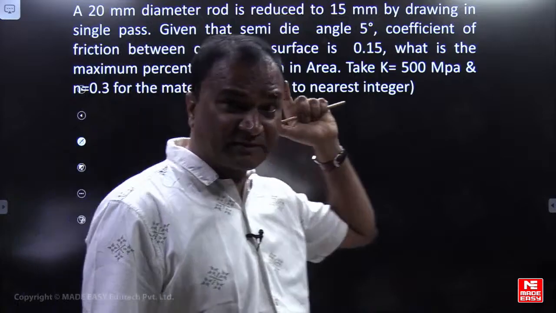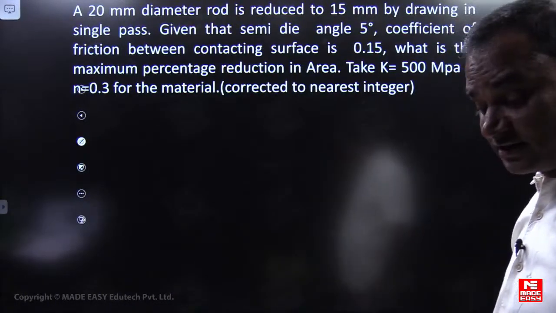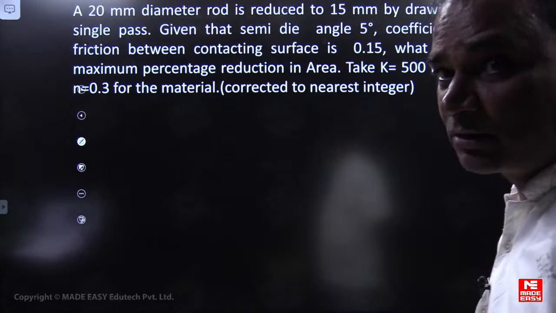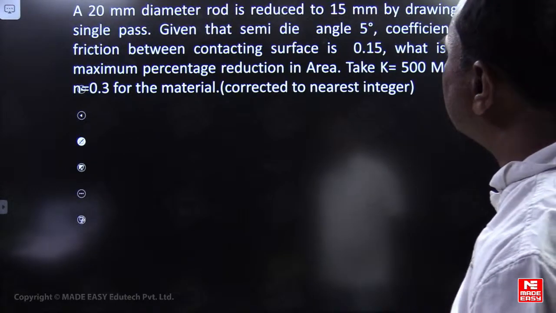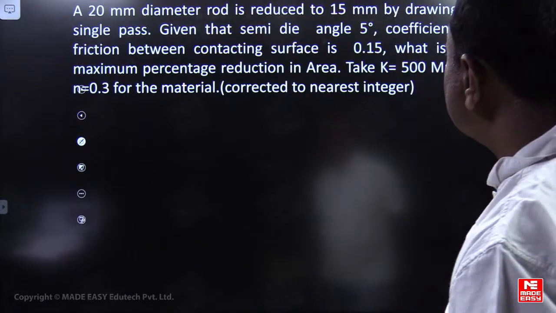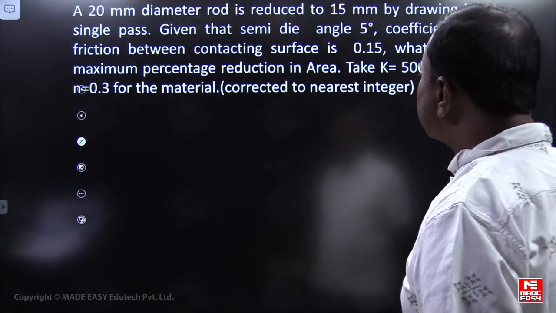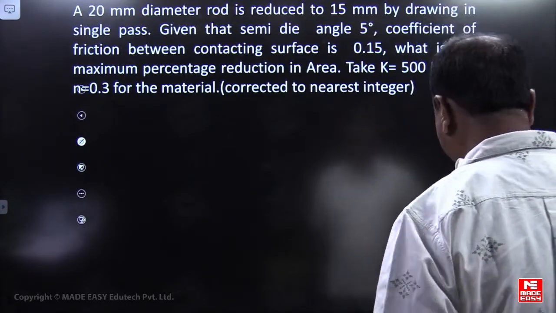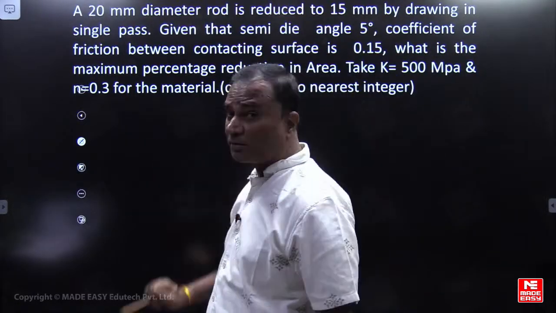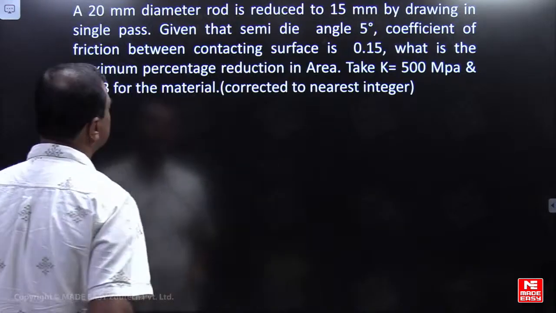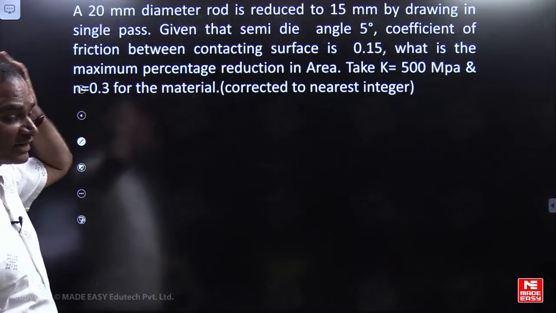This is a very good question, friends. A little bit lengthy, but very good. We can expect this type of question in GATE. A 20 mm diameter rod is reduced to 15 mm by drawing in a single pass. Given the semi-die angle and coefficient of friction, what is the maximum percentage reduction in area? Take K equal to 500 megapascals, n equal to 0.3. The flow stress relation is given for the material. We need to calculate the maximum percentage reduction, corrected to the nearest integer.